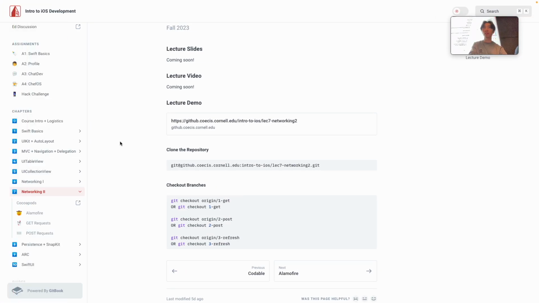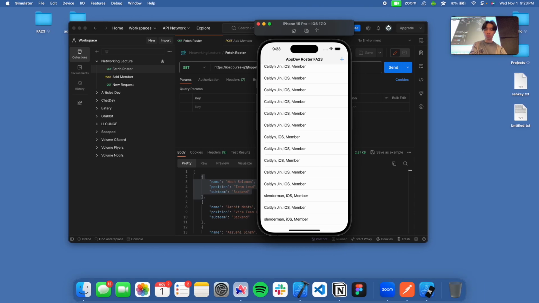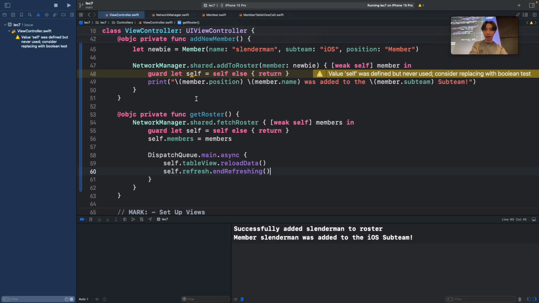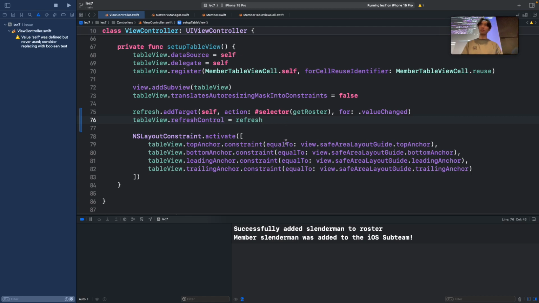Wait, can you scroll back down to the refreshing part that you added in viewDidLoad or setupTable? Right here. Just these 2 lines of code. That's it. So notice how the table view itself has a refresh control attribute. Normally that's nothing, but when you set it to a refresh control, it utilizes whatever refresh control you're using. And since that refresh control is attached to our function, it'll essentially call that function whenever you perform that scroll up refresh action.